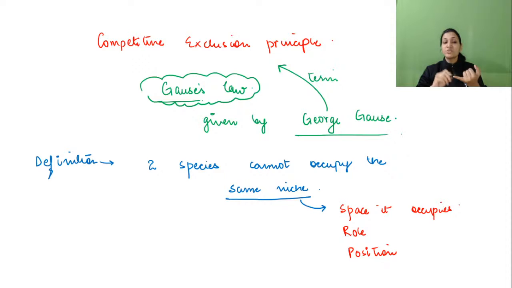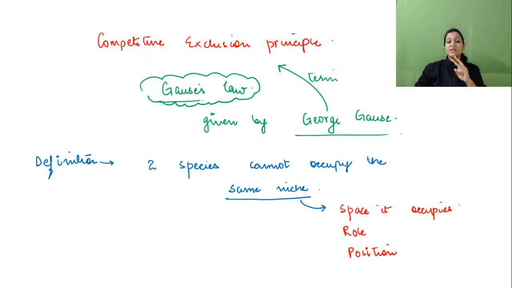A sparrow is going to feed on fruit, and a crow is even going to clean up the dead bodies of a dead dog or a dead cat or a dead rat. So the role of the crow cannot be played by the sparrow, and the position of the crow cannot be taken up by the sparrow, and what a sparrow is doing cannot be done by the crow.